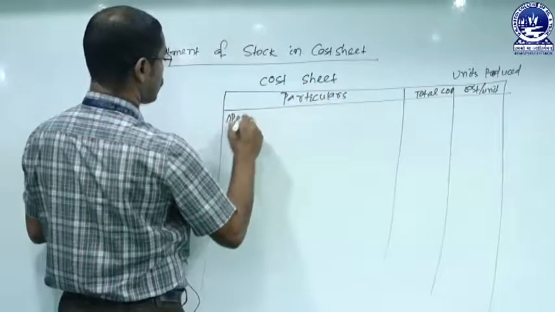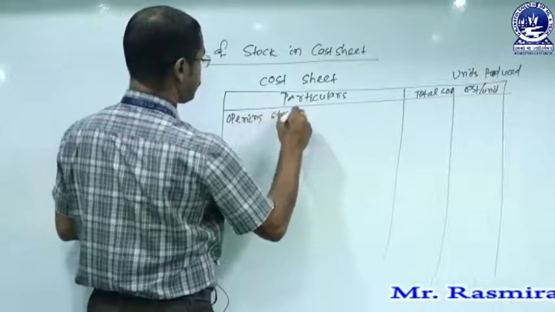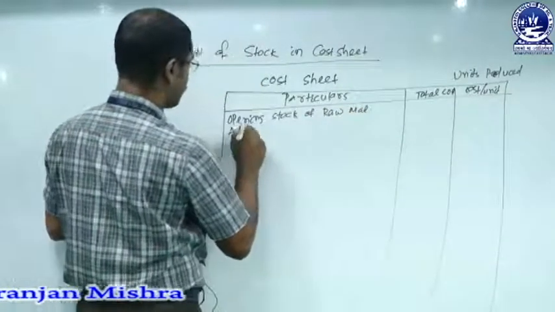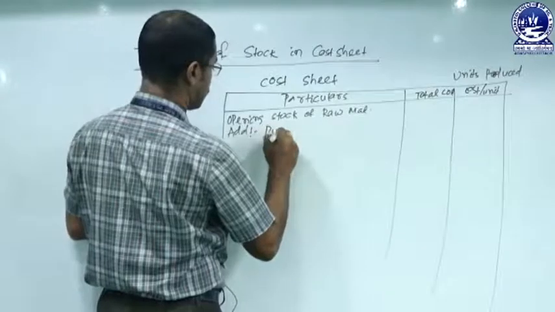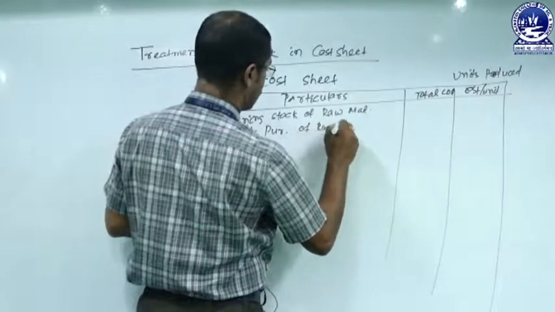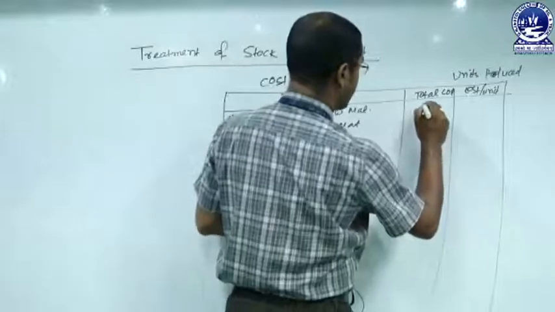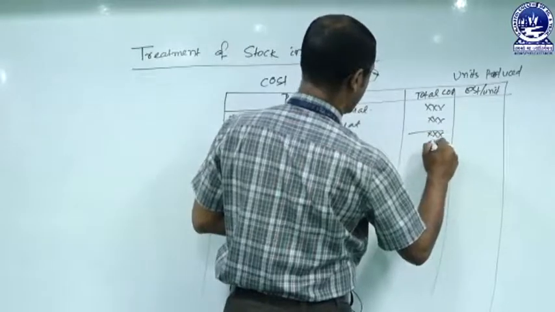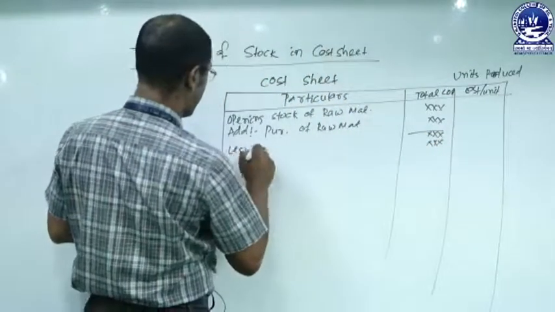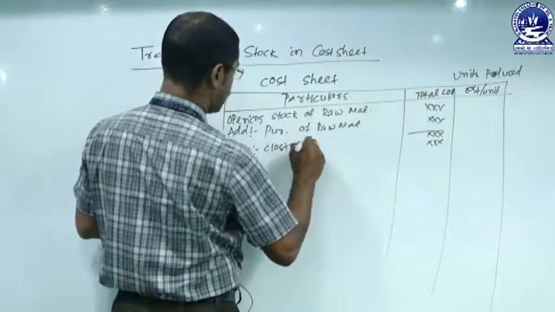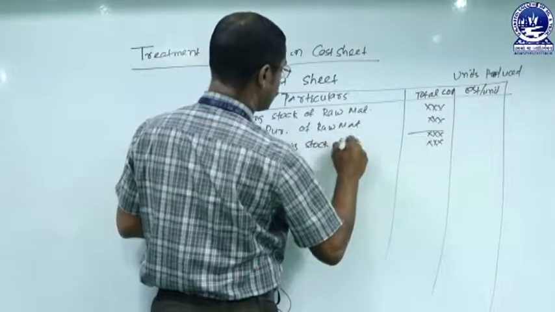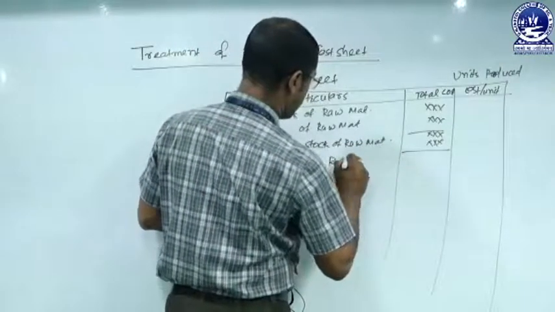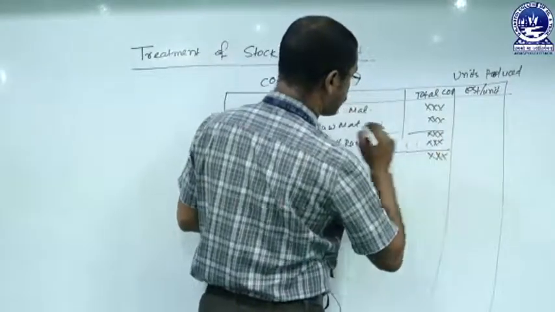So first, opening stock of raw material, add purchases of raw material, less closing stock of raw material. From the result, we must deduct the value of closing stock of raw material. Then we find out raw material consumed. This figure is known as raw material consumed.